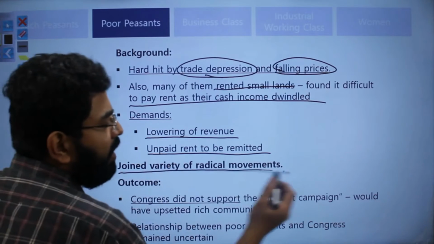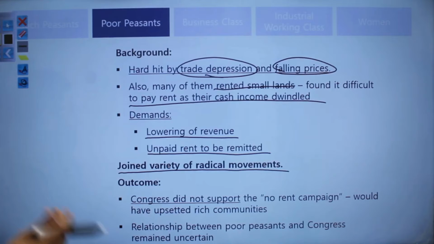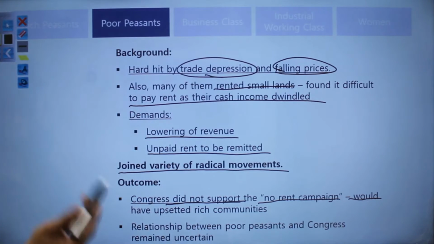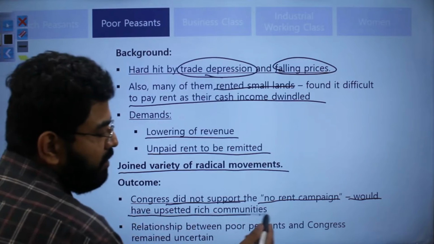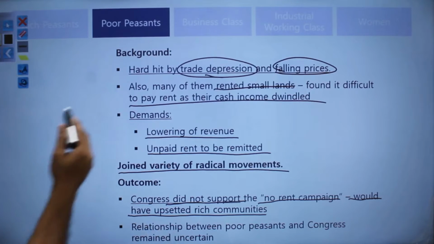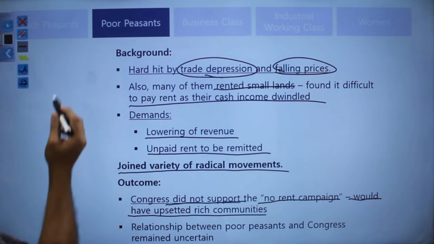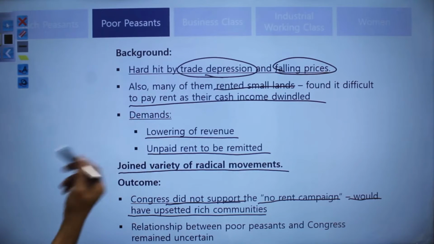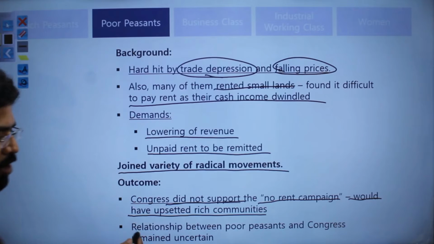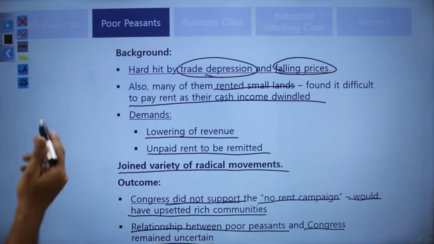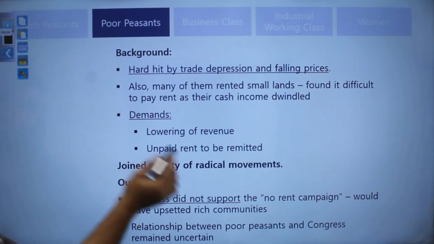So they joined a variety of radical movements, including the civil disobedience movement, but the Congress did not support the no rent campaign. The Congress said, if you owe rent, you have to pay rent. Because if they had accepted this no rent campaign, it would have upset the rich communities which were supporting the civil disobedience movement. Because the rich were already supporting the movement, the Congress could not support the entire demands of the poor peasants. So the relationship between poor peasants and Congress was uncertain. Sometimes Congress supported them, sometimes it did not.